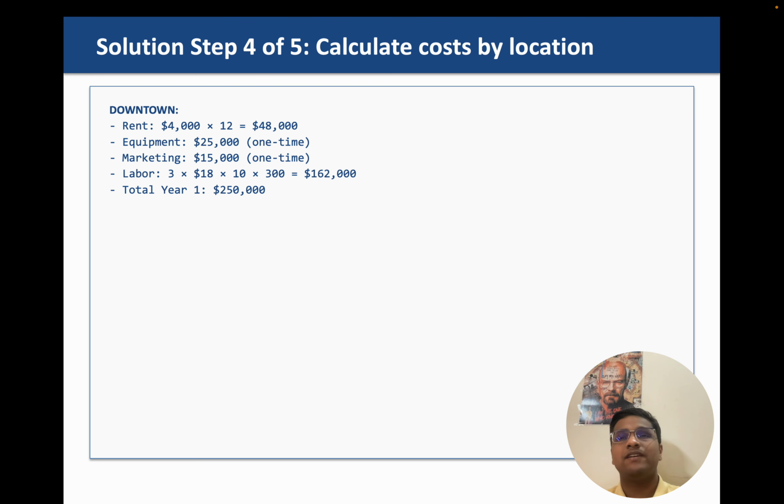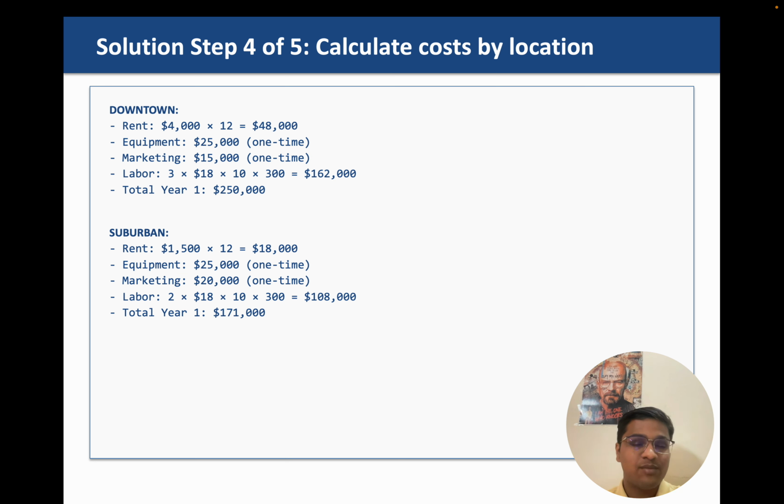So that's why we took 50 weeks, and we assume that at least one day in the week will be a holiday. So 50 times 6 is 300 working days we have assumed. You could have taken it to be like 365 as well. It doesn't matter. So we calculated our labor cost: three barbers, $18 per hour, 10 working hours, and 300 days. This gives you 162,000 labor cost for the entire year. So for the first year we have 250,000 as our cost.